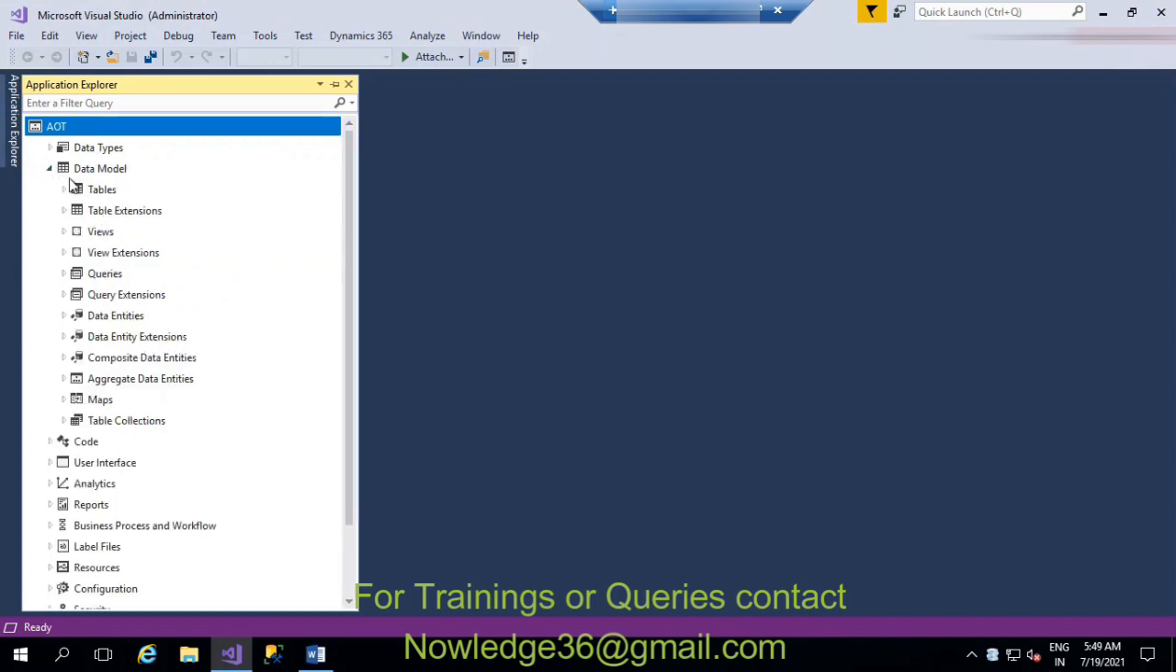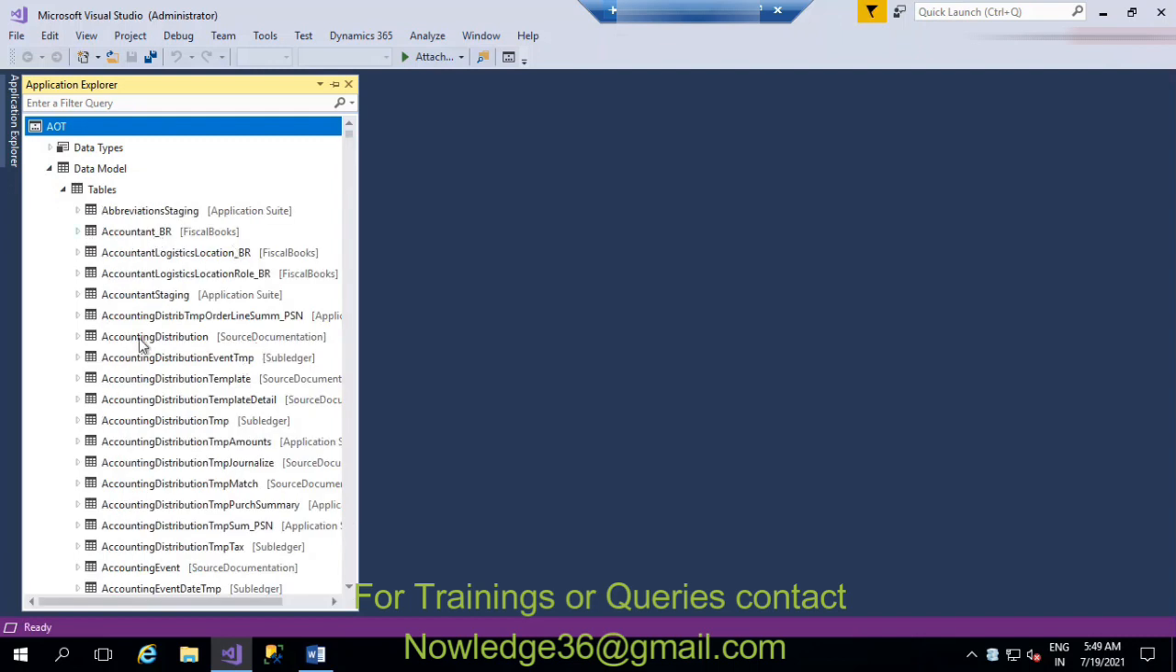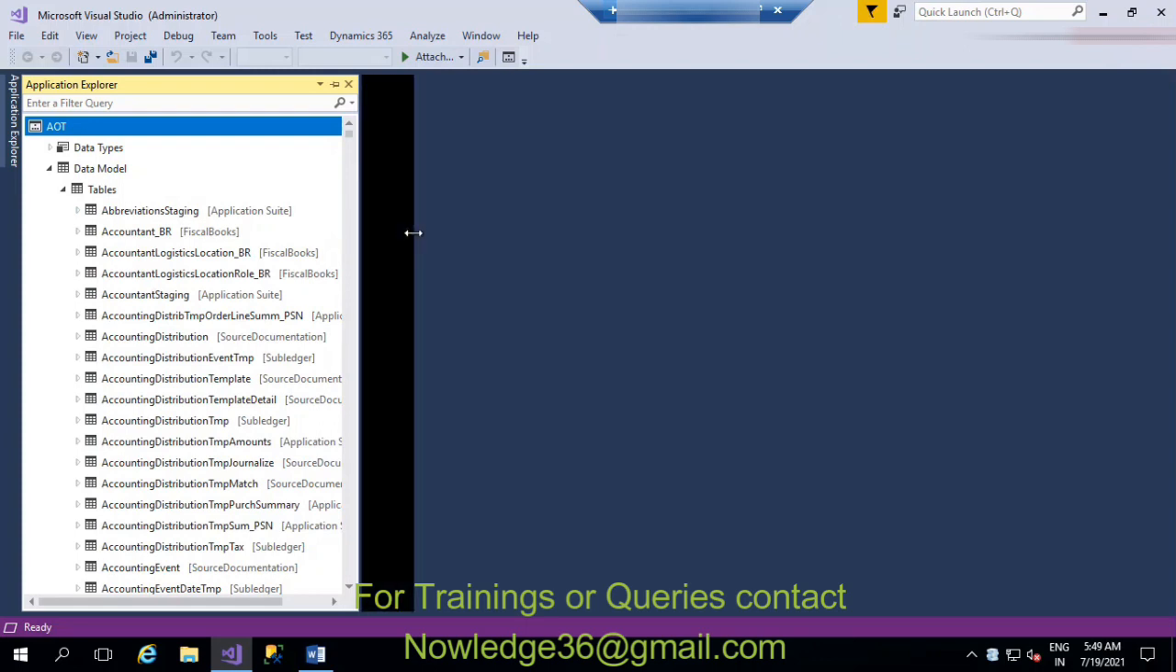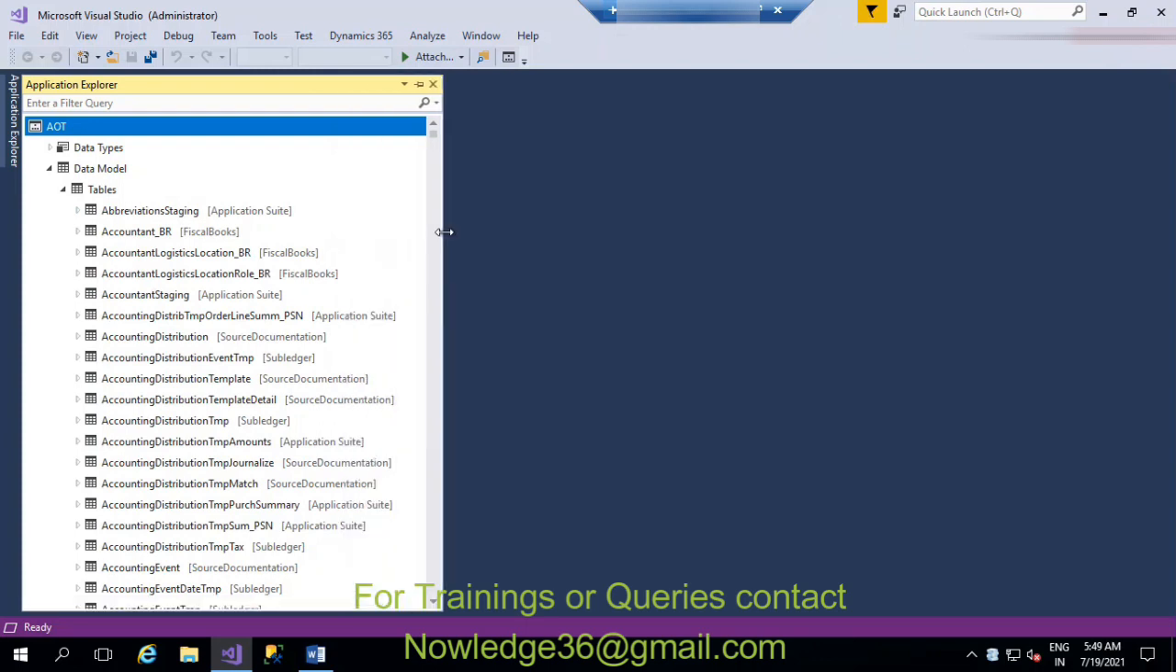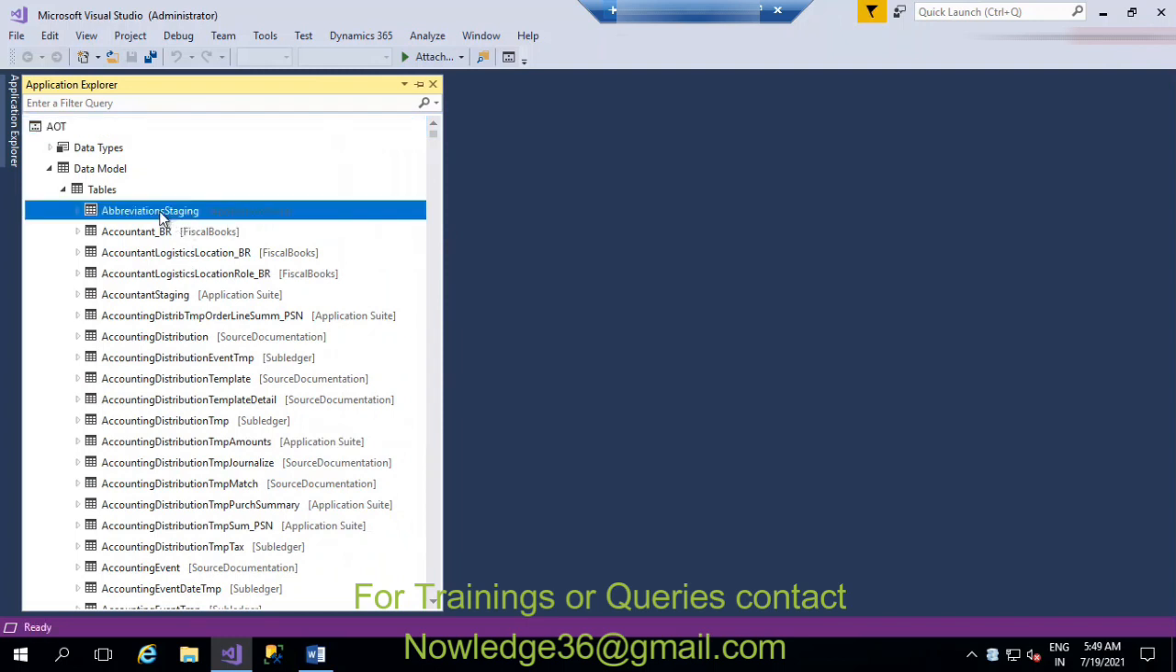So in the data model, you will be able to see the tables here. Tables part. As you can see, these are all the standard elements that are available. I mean, these are all already existing tables. If I right click on this, let's see what we can see.